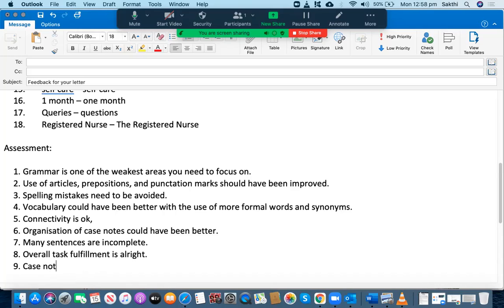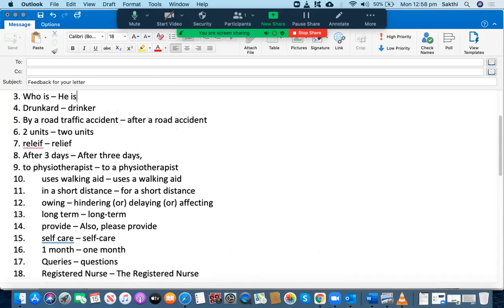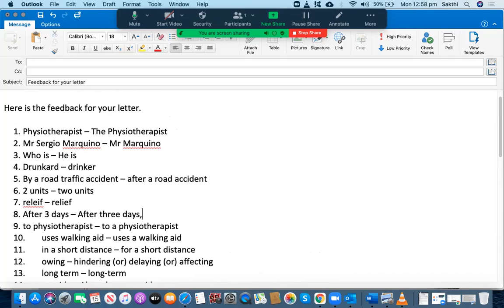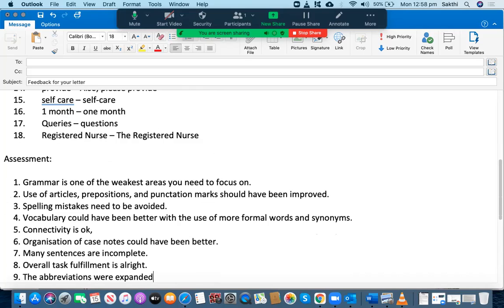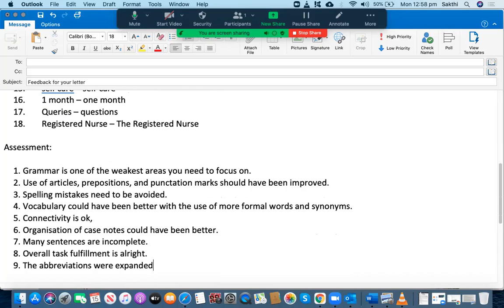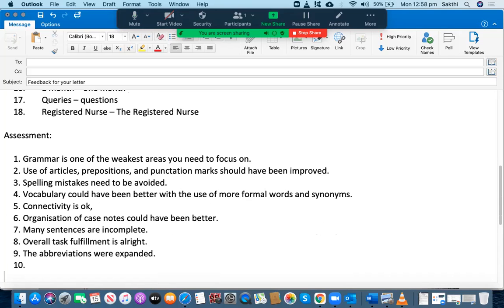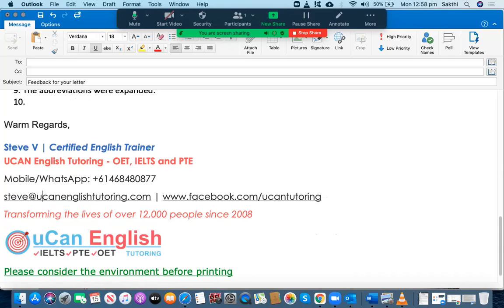Okay, the abbreviations in the case notes were expanded for the majority of the ones. Did you expand one word? No, I think that's all right. Only the numbers need to be expanded. Okay, so remember that the numbers before 10 need to be expanded in terms of words. All right, let me go through the case notes to identify whether you have included all the relevant information in your letter or not.